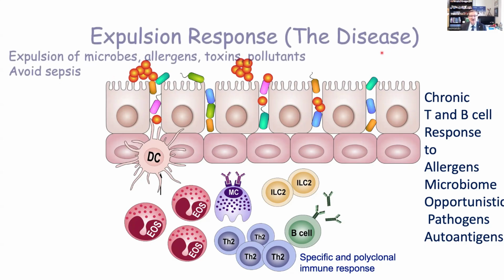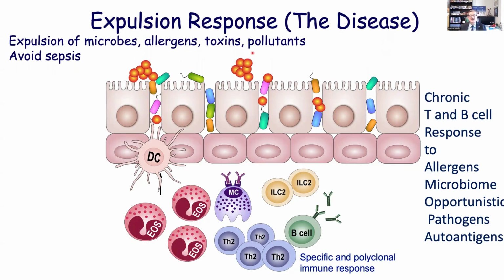And this total immune response starts an expulsion response to microbes, allergens, toxins, and pollutants that are invading the tissues, that are going deeper in the tissues. Another important reason is that the immune system is there to avoid sepsis, because Staph aureus, Haemophilus, Neisseria, Pneumococcus are all dangerous agents that can cause sepsis, and the immune system responds to this.